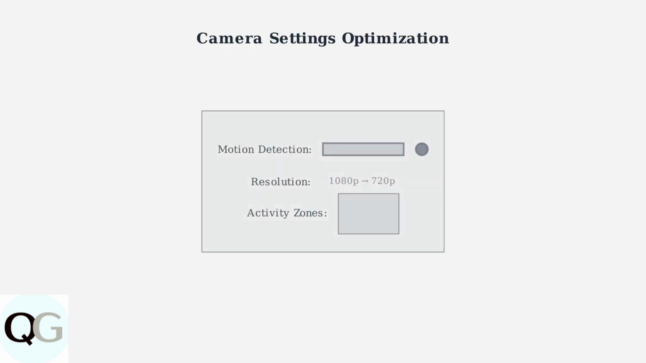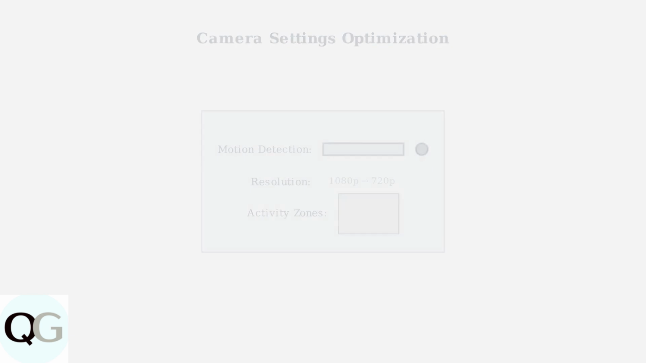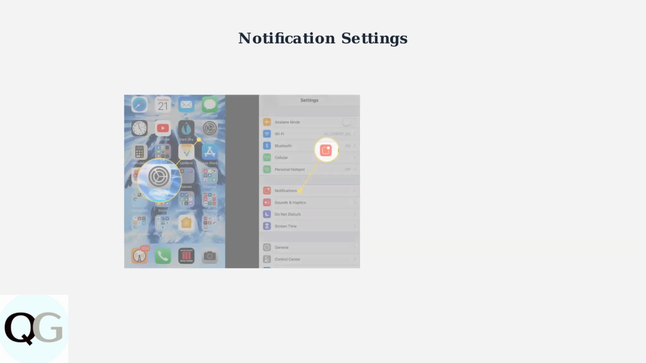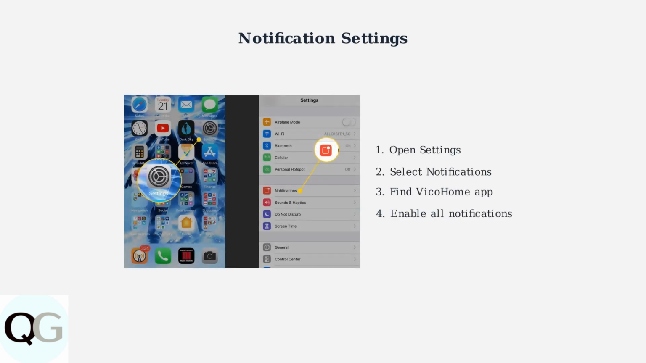Optimizing your camera settings can dramatically improve app performance and reduce connectivity issues. Focus on motion detection sensitivity and video resolution adjustments for better stability. Proper notification configuration is essential for the VicoHome app to function correctly. You need to enable notifications in both your phone's system settings and within the VicoHome app itself.